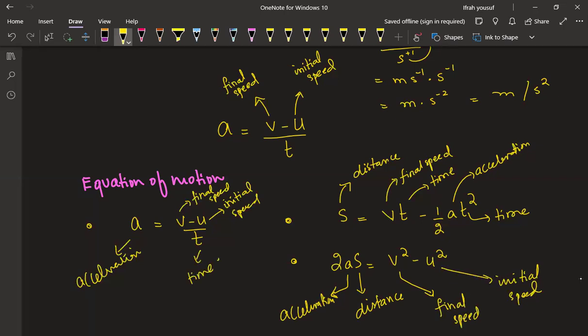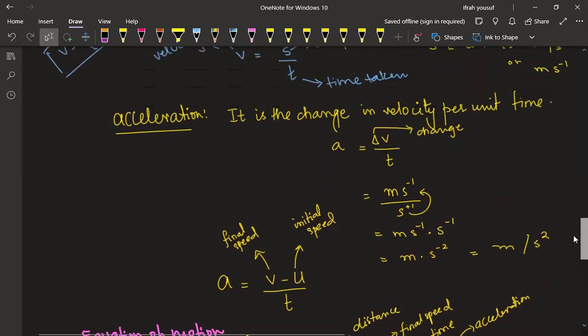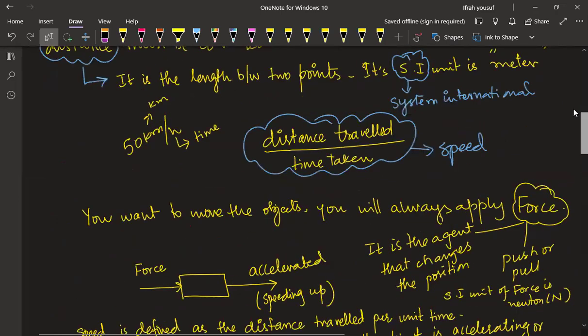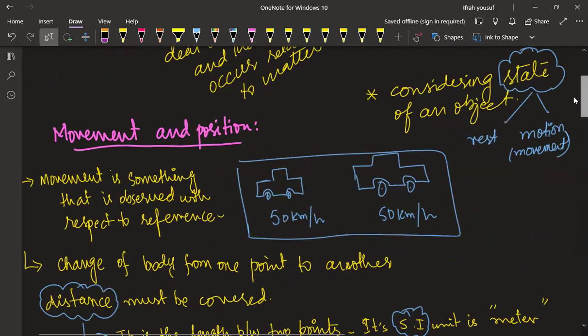So in the next class, inshallah, we'll be doing some questions related to this. I'll be discussing graphs as well, the graph of distance-time and the graph of velocity-time, and then inshallah we'll be doing some questions on how the examiner asks the concepts. If there is any confusion that is not clear, you can ask me. After every class, inshallah, you will be getting the recording of the lesson, so if you want to review things, you can do it.